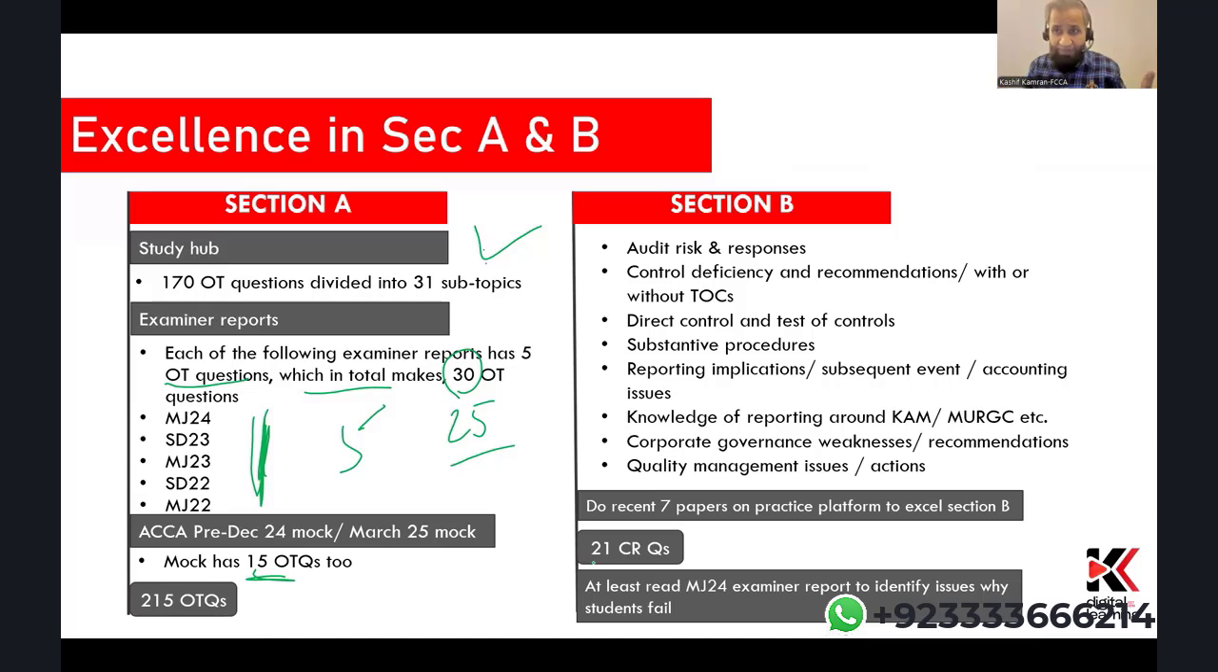Just take a print out of this slide, keep this with you on the table, and ensure how you would fit it in after the 10th of November or the 8th of February, or you will do it simultaneously. But whatever approach you adopt, this all has to finish. Section A, Section B, this all has to finish before you enter the exam hall. So now it's up to you how you manage it.